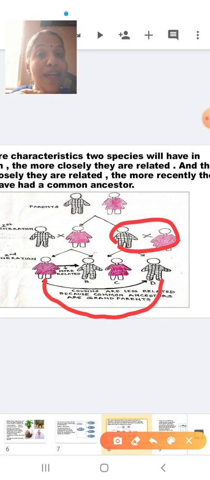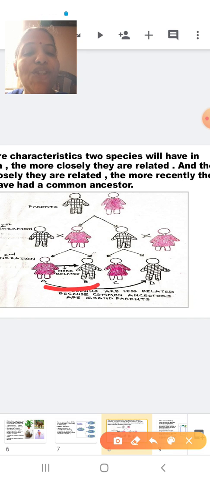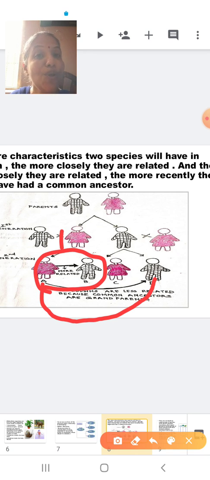Okay, so what statement do I want to make? I want to make a statement that organisms which are having a common ancestor will show more similarities. So you can see both of them are very much similar to each other. Why are they similar? Because they are having a common parent, that is a common ancestor. Whereas there is less similarity between A and D because they do not have a common ancestor. They are not sharing a common parent. Students, I hope you have understood this chart.